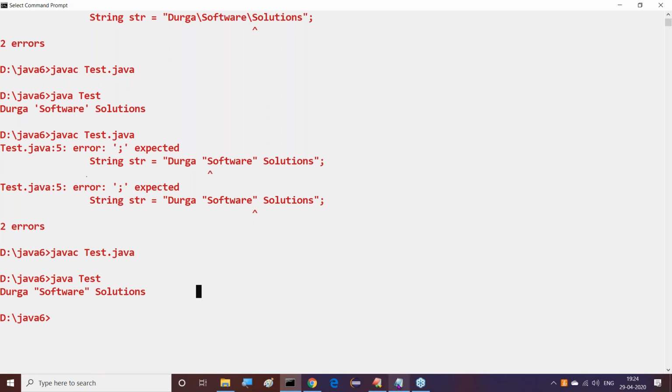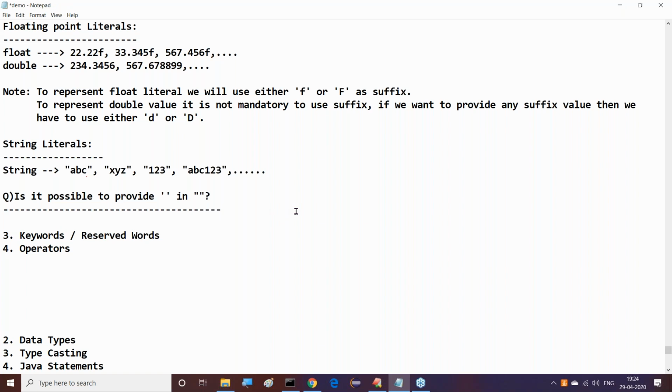Guys, are all of you getting my points or not? Now tell me, first of all, is it possible to provide single quotations inside the double quotations? Yes, directly they are possible. Good. Is it possible to put double quotations inside the double quotations?